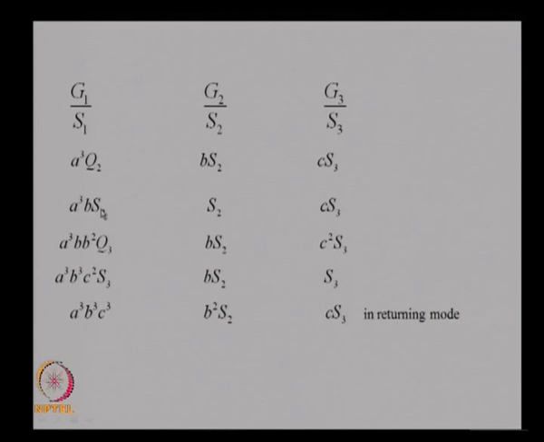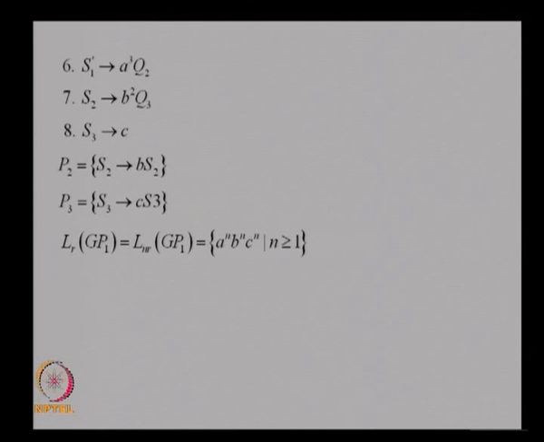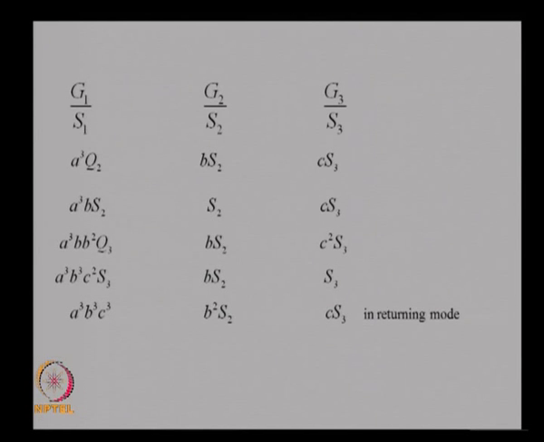Now, what is the rule for S2? S2 goes to B squared Q3. So, if you use that, S2 goes to B squared Q3, S2 goes to B S2, S3 goes to C S3, you get this. Now, at this stage again the query symbol Q3 occurs.